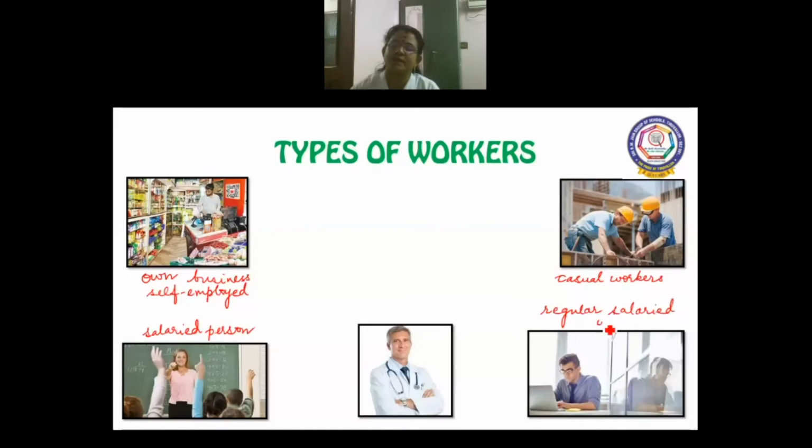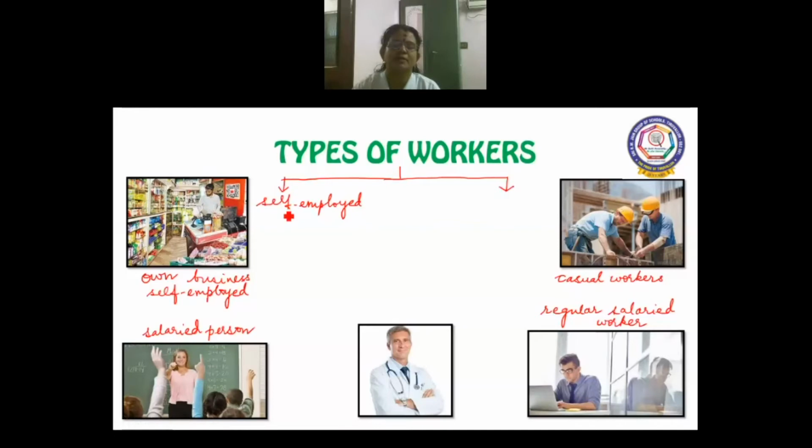Regular salaried worker. So in short, if I'm going to classify types of workers, I can classify into two broad ones. One is self-employed, who is doing his own business.